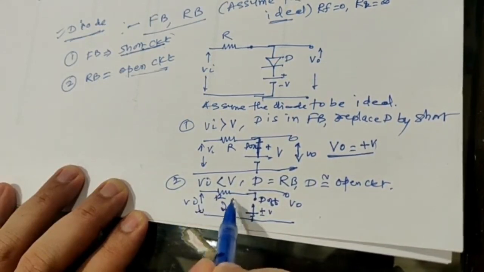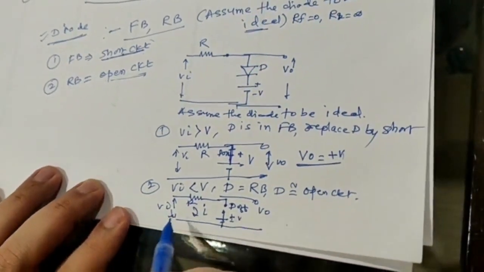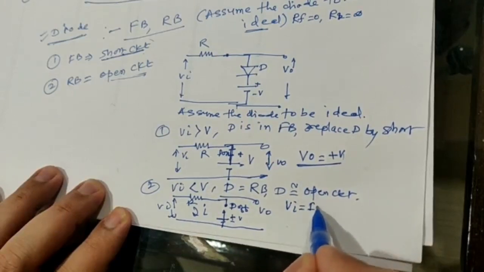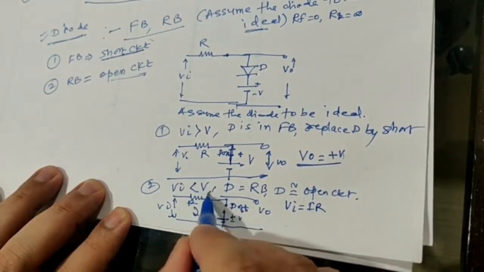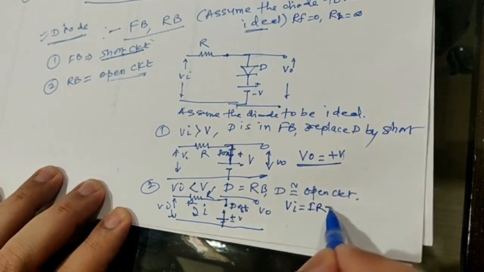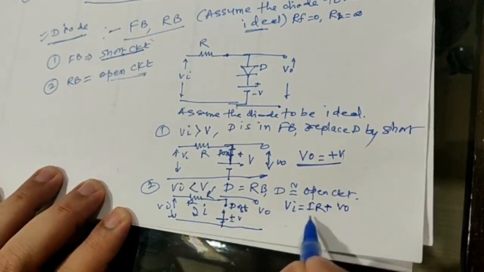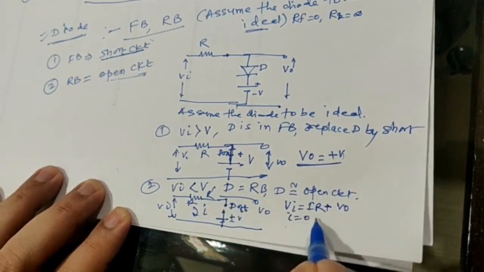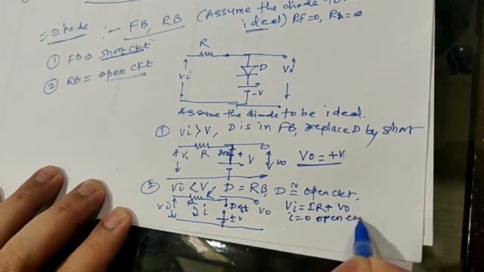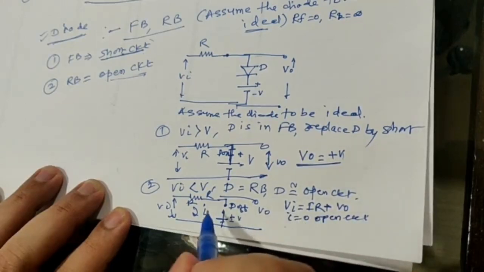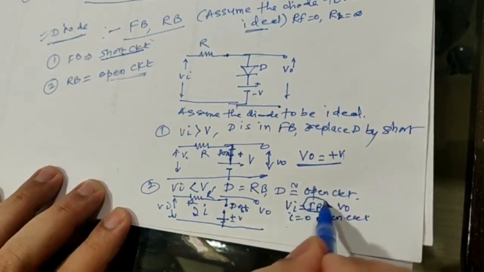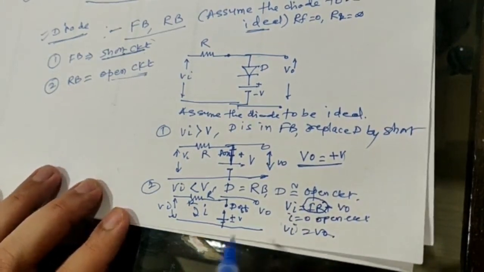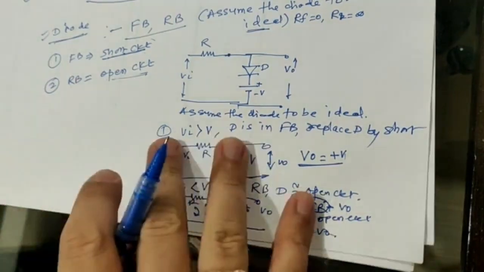Let us say the current flowing through this circuit is I. Now if I apply KVL in this circuit, I will have Vi equal to IR, the voltage across the resistance, plus the output V0. But because of the open circuit, the current I is equal to 0, because in an open circuit no current flows. So if I becomes 0, IR becomes 0, and therefore Vi will be equal to V0. So whatever input you apply will appear as the output in the second case.